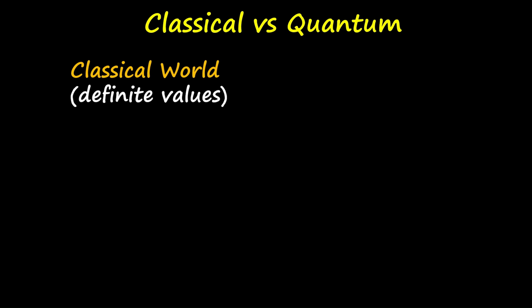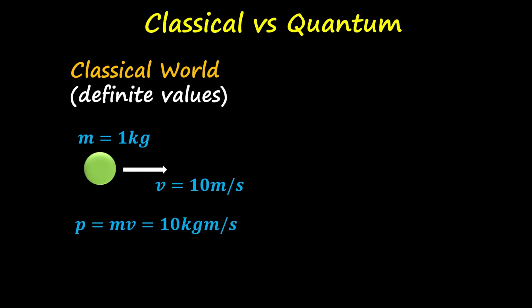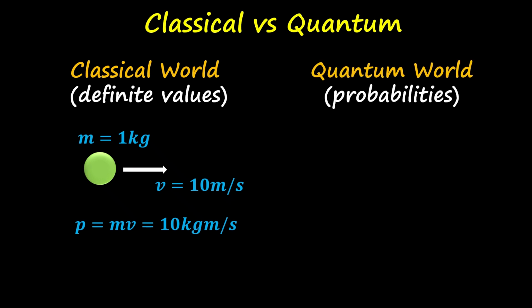In classical mechanics, things are straightforward. If you have a mass m moving with velocity v, you just multiply them and you get the linear momentum. Done. But in the quantum world, things change.